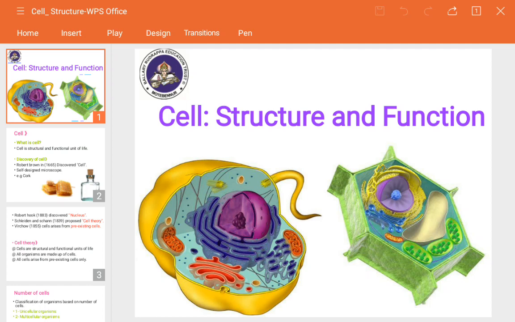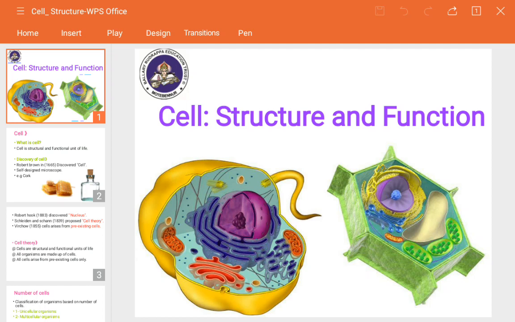Okay, with some examples, what was their theory, how many scientists were involved in this discovery, how many of them are required to form one organism, what are their specific examples, what is their classification. Those things we are going to study in this chapter. This chapter is very interesting. If you listen very carefully, then you will clear all your doubts.